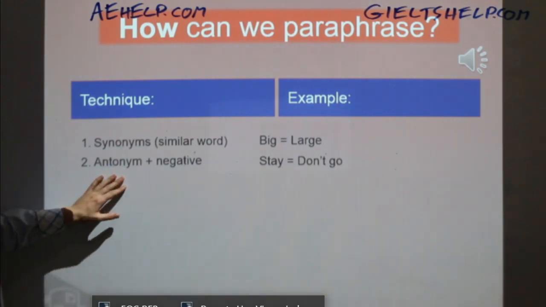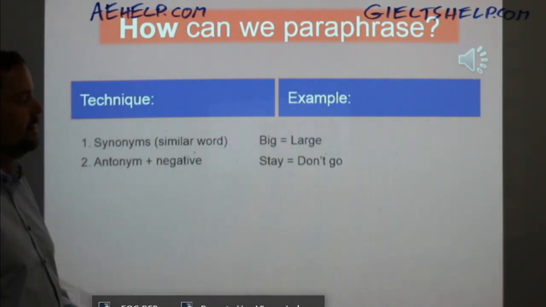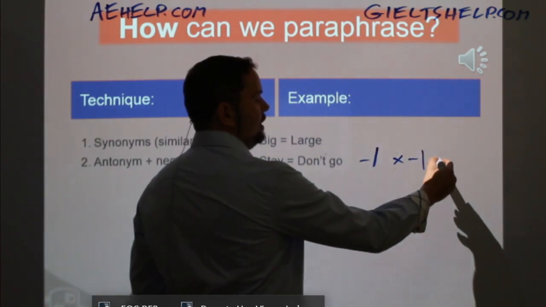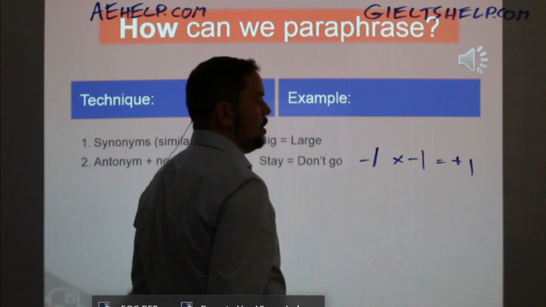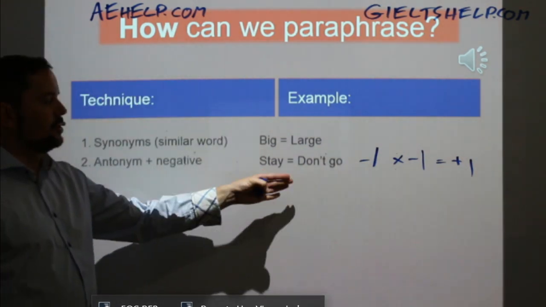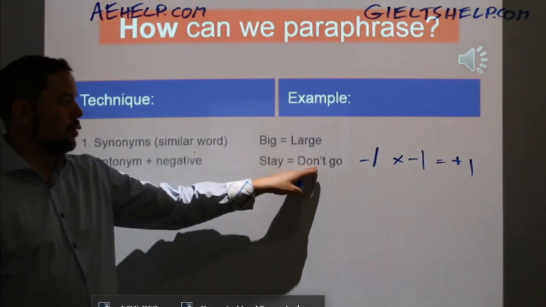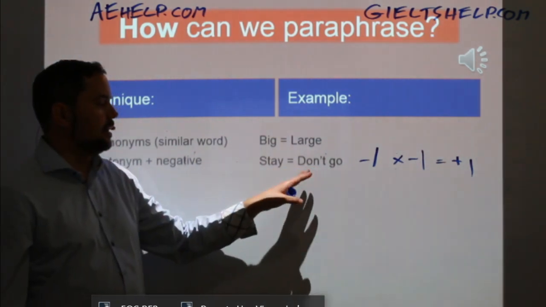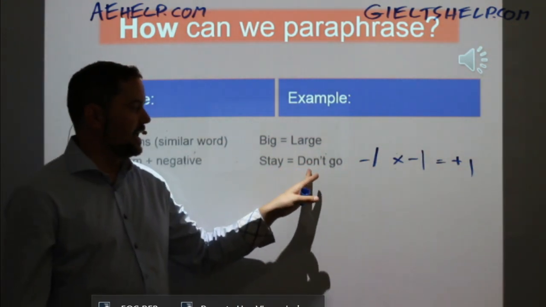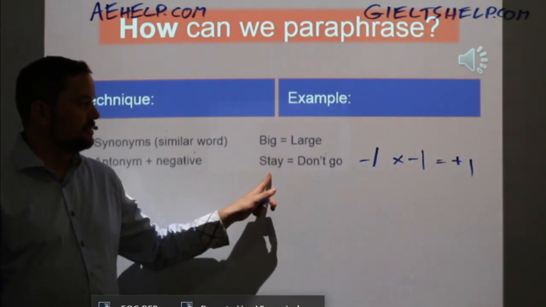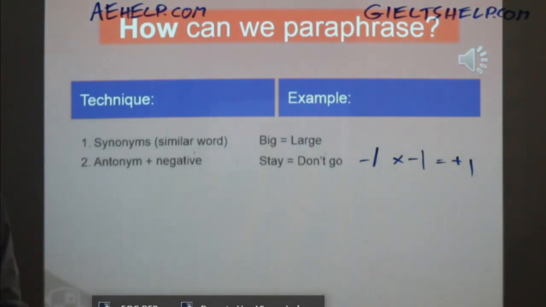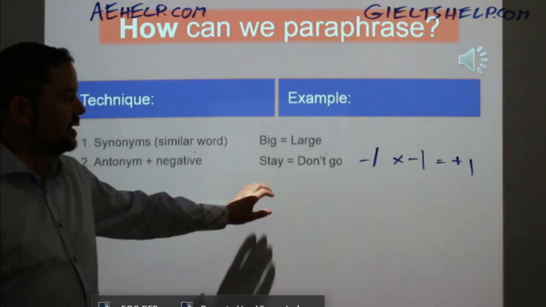Another way that paraphrasing is done is with antonym negative, right? Remember that -1 times -1 in many cases will equal +1, right? So if you say stay, you can also say don't go. Don't go is two negatives, right? Go is the opposite of stay, and if I add another negative, do not, then it becomes stay. So do not go is the same as stay. So pay attention to that one, okay? Again, IELTS uses this kind of paraphrasing as well.